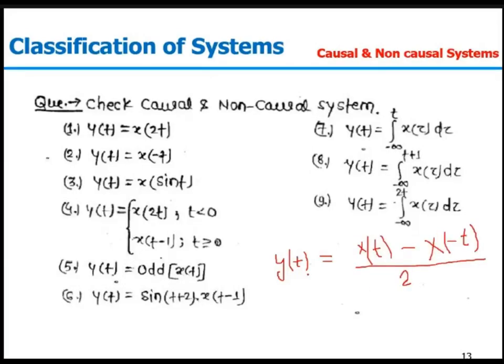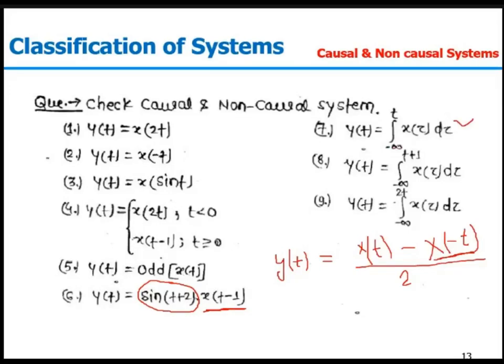So for any given time, let t equal to minus 1. y(-1) will be depending on x(1), depending on the future value. So the fifth one is my non-causal. Sixth question, sin t plus t is changing the amplitude only, and y(t) is depending on x(t-1). So it is my causal system, depending on the past values only.